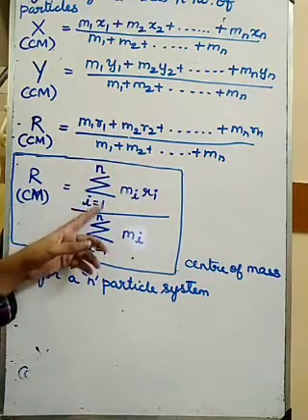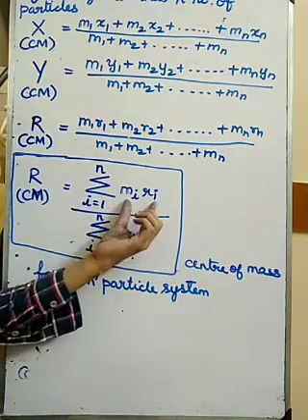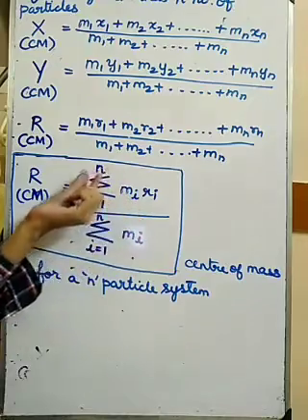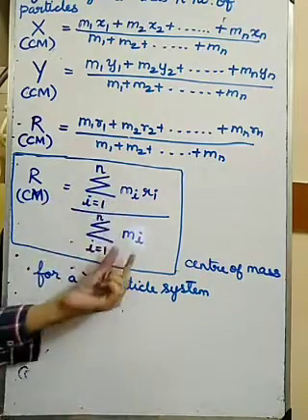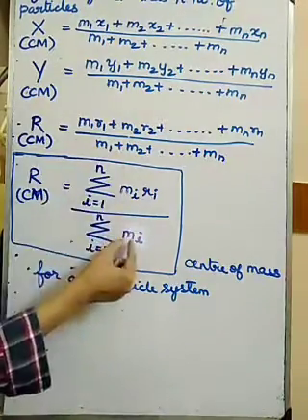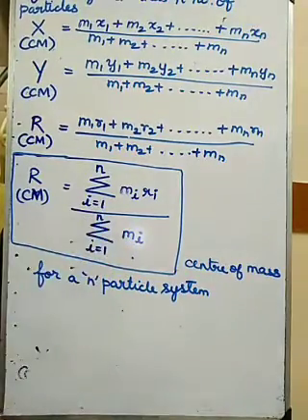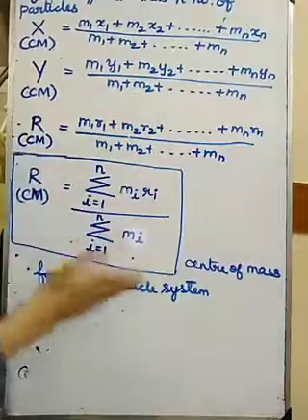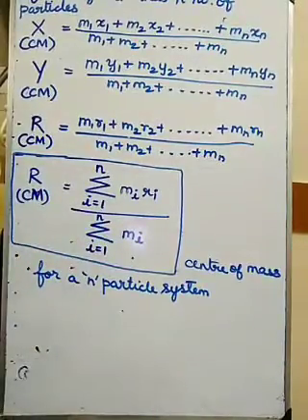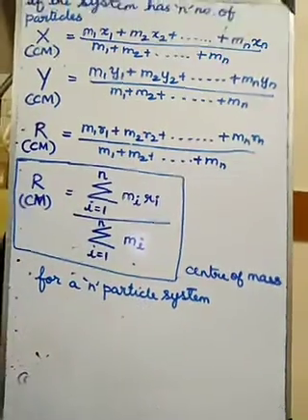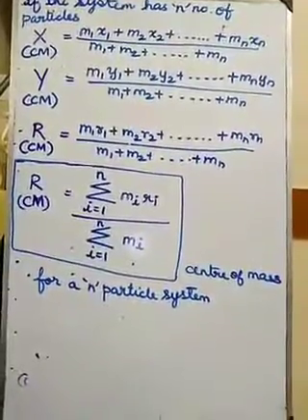We are going to add mi ri, that is m r, from the first term to the nth term. Here in the denominator only the m term we are going to add, from the first term to the nth particle. So this is the expression for the center of mass for the n particle system. The remaining things we will continue in the next class.